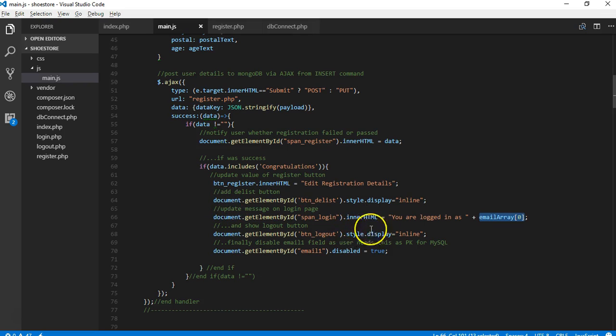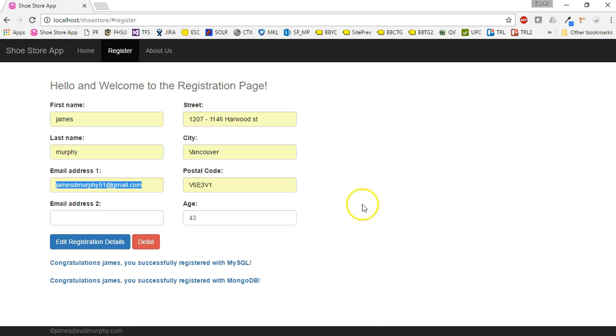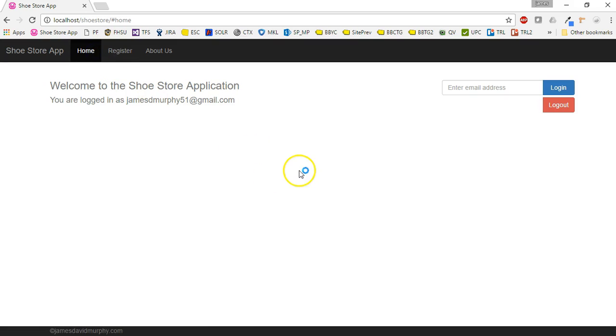Now, another thing that I'm doing is changing the CSS display attribute of the btn logout button to inline. Again, if we go back to the home page, I'm having a bit of trouble clicking here, strange mouse.